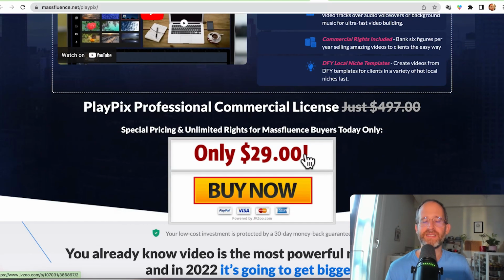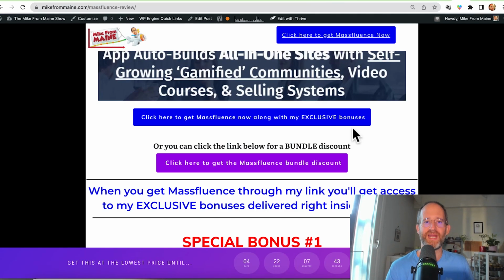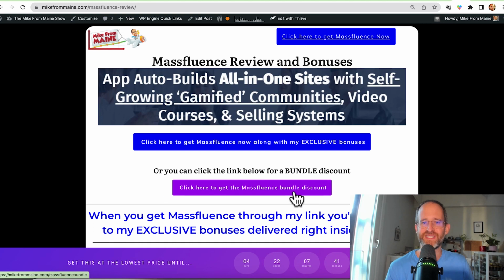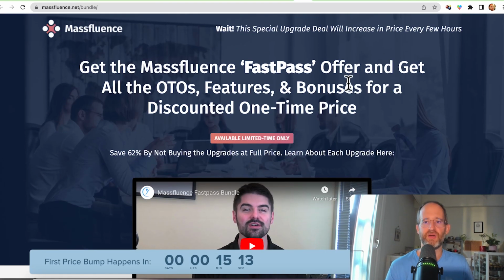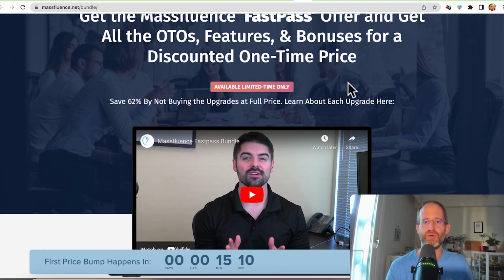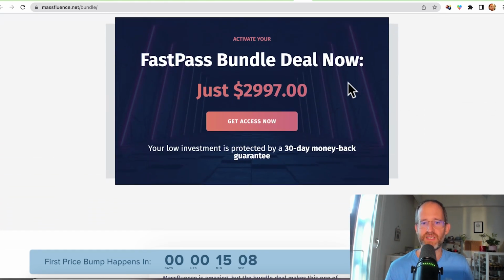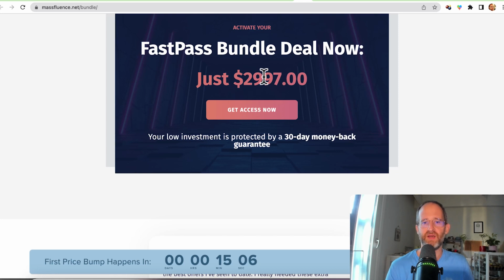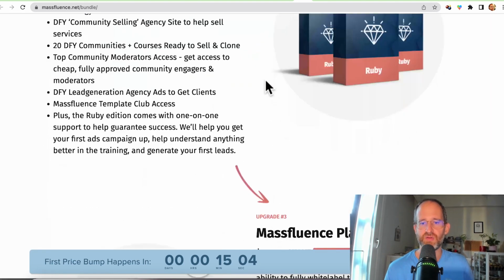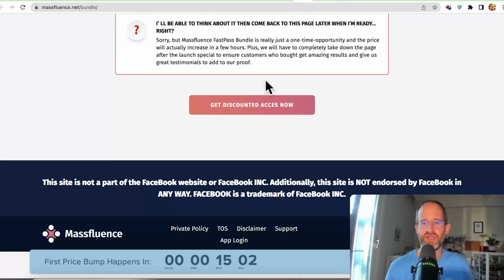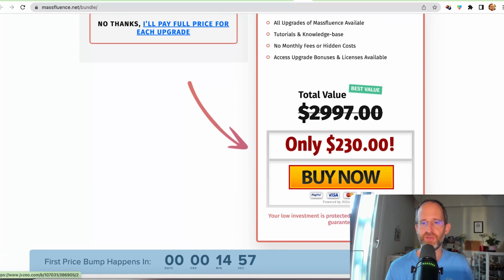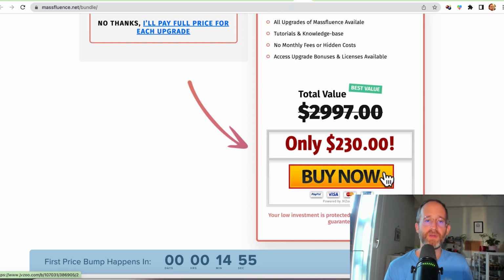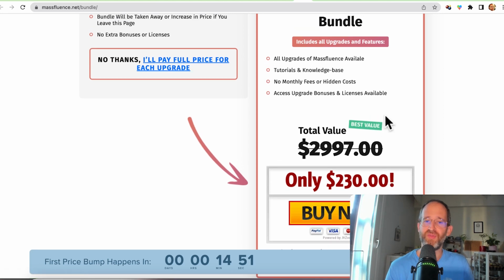That's $29. But what you can do is if you're going to get any of these upgrades, you can click on the bundle discount here, and that will take you over to the bundle page where you can get everything here. You can get all the different OTOs and the bonuses for a discounted price. Instead of paying $2,997 for this, you're going to pay much, much less, and you're going to get this for $230 for the bundle here. So all these OTOs are optional. Pick and choose which ones you want. Get the bundle if that's what you want to do, and if you don't, that's fine as well.